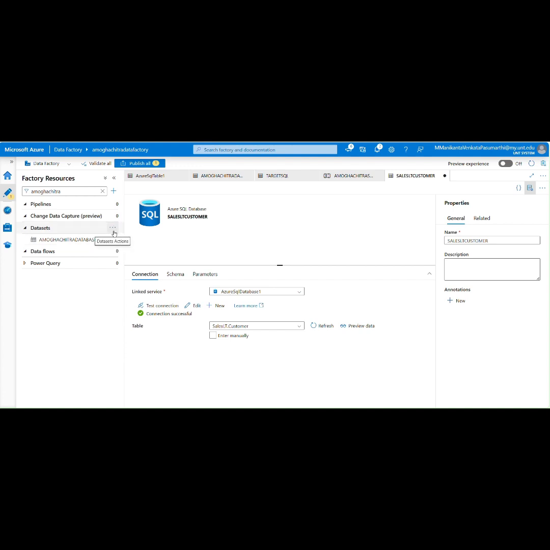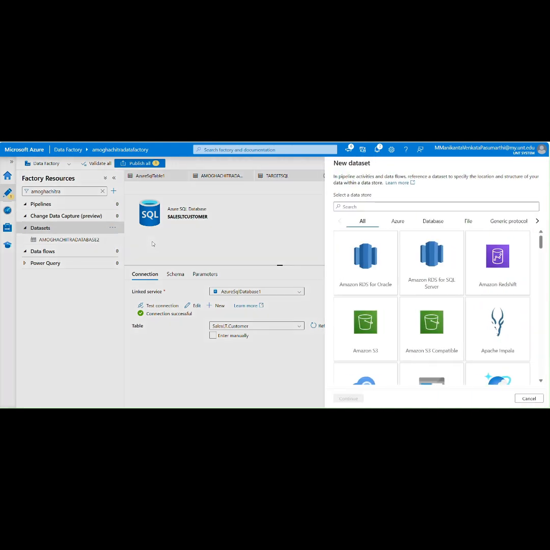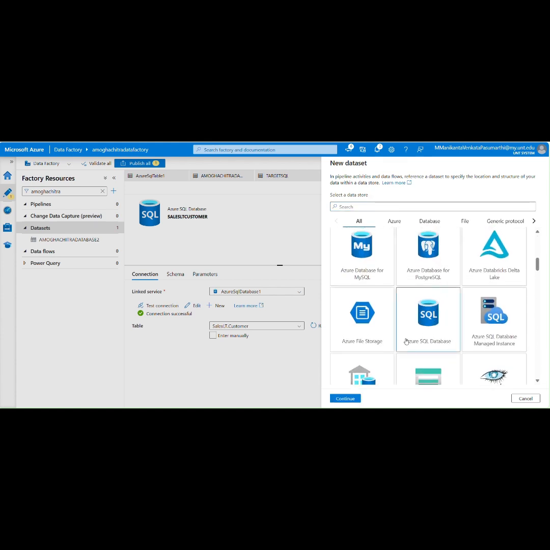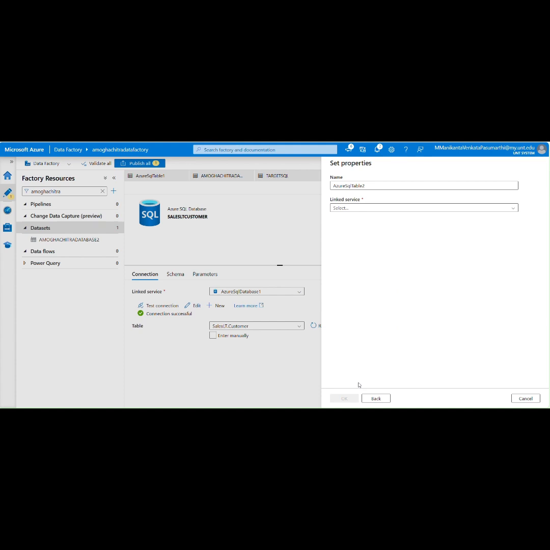Next, I'm going to create another data set, with the same procedure. Click on Azure SQL database, then continue. Here, name it sales order header.